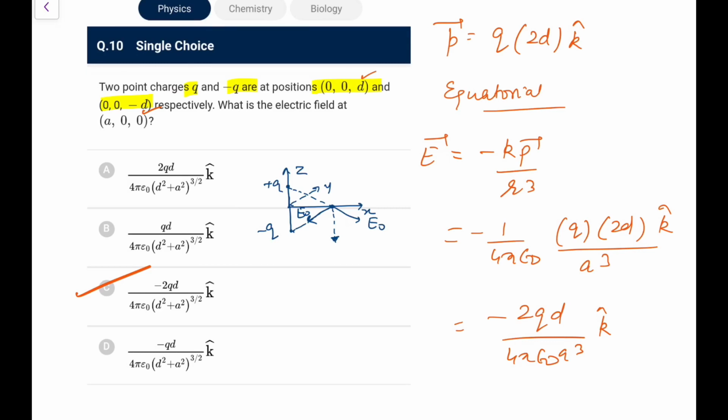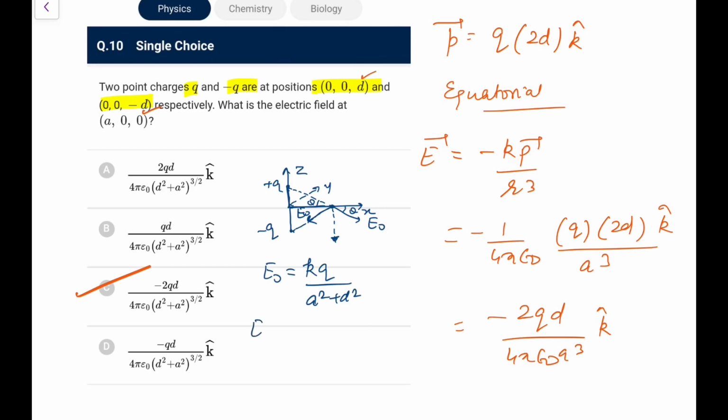And how will we do this? Let's say this angle is theta, this angle will also be theta. So we have 2 E naught sin theta. First of all, what is E naught? E naught would be kQ by r square. The r square here would be, this distance is a and this distance is d, so that is a square plus d square.